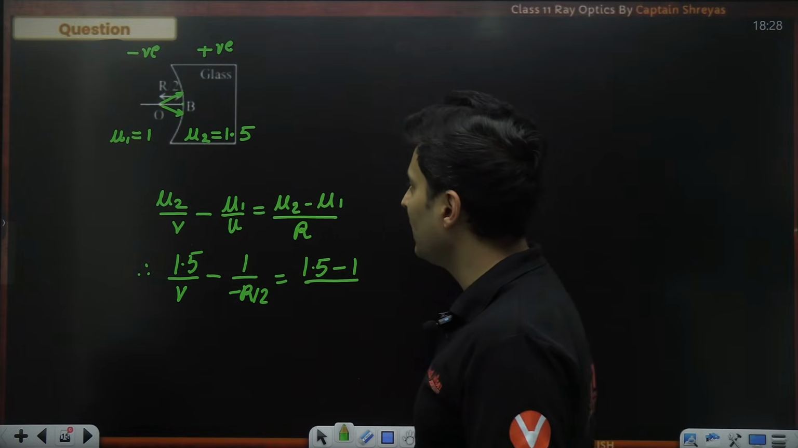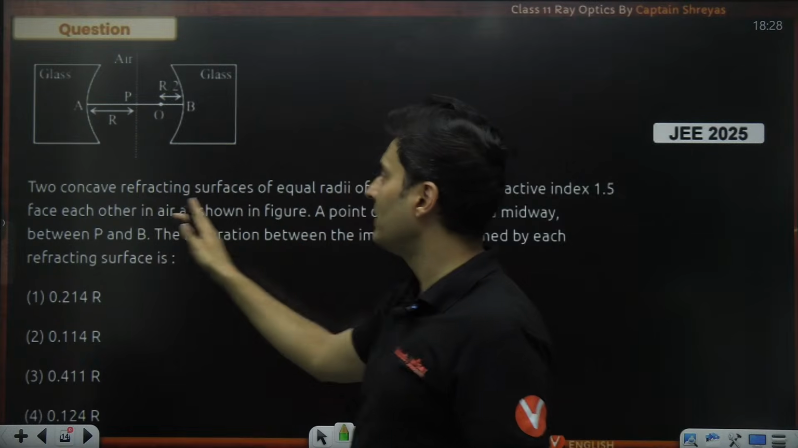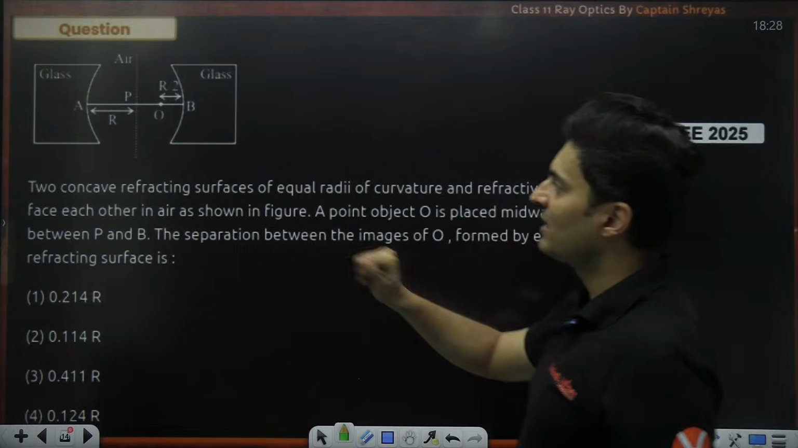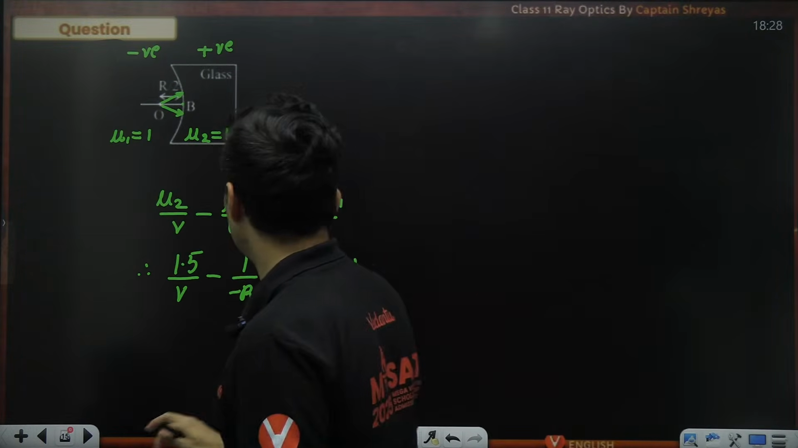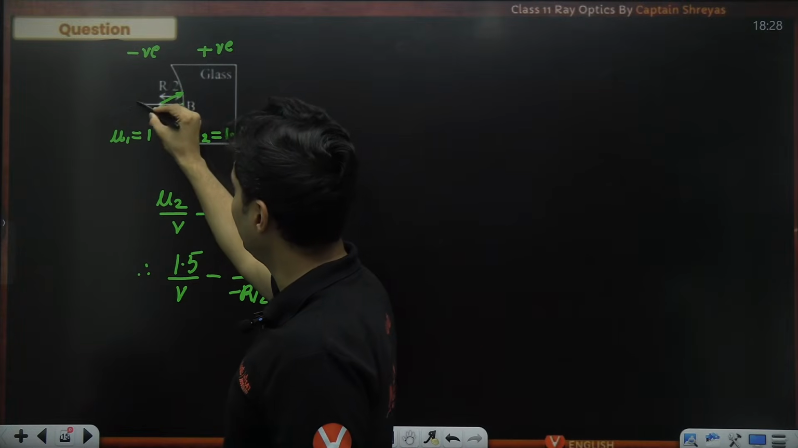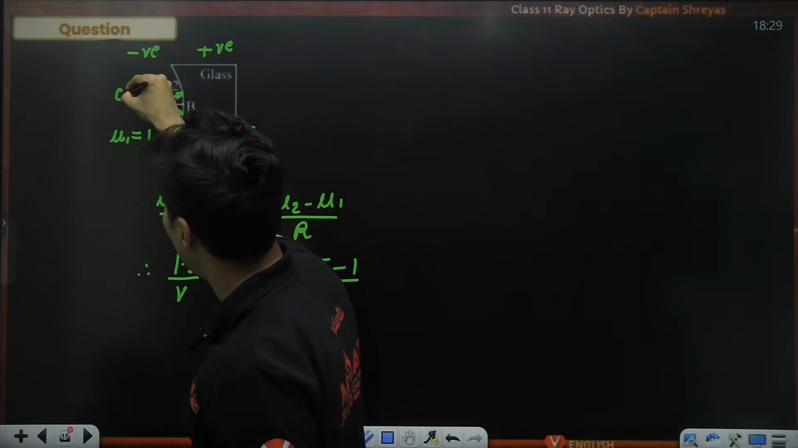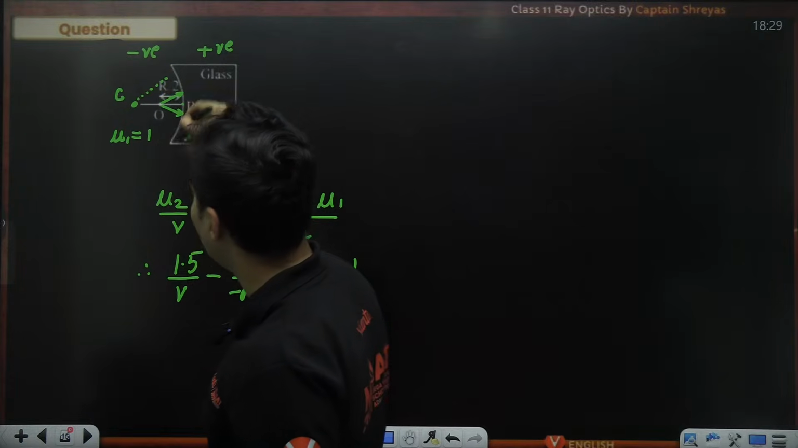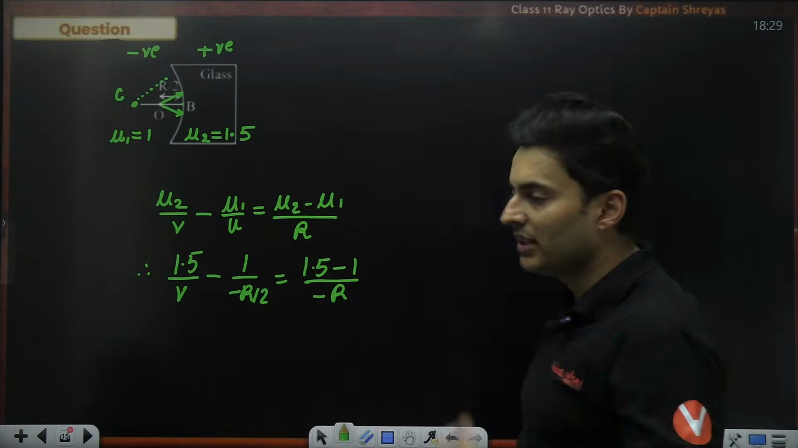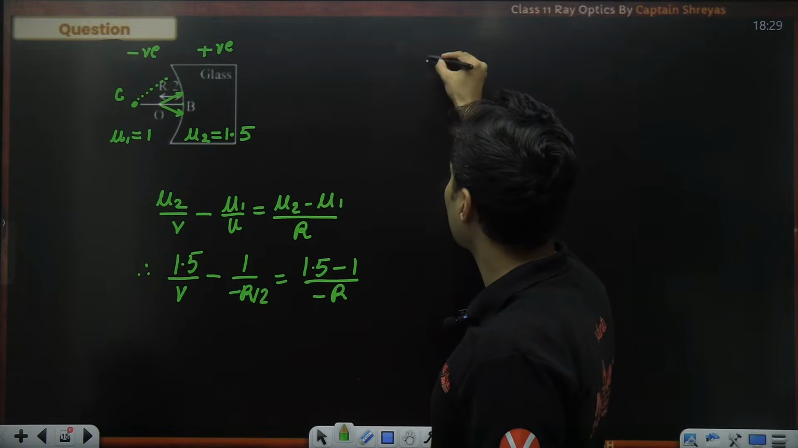Radius is also on the negative side, and the radius of curvature of both the surfaces is given to be R. Keep that in mind. So it will be minus R because the radius's center will be over here. The center of curvature of that particular surface will be on the negative side. So minus R. Now we just need to solve this.